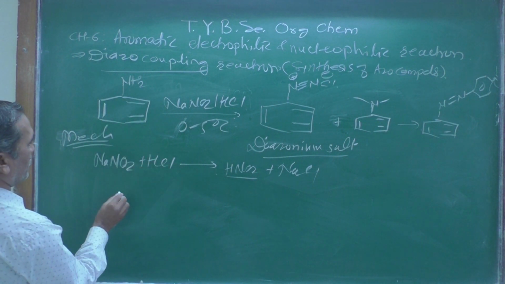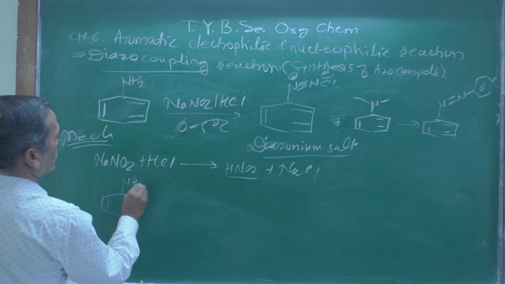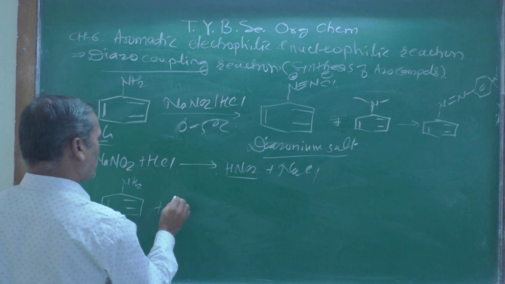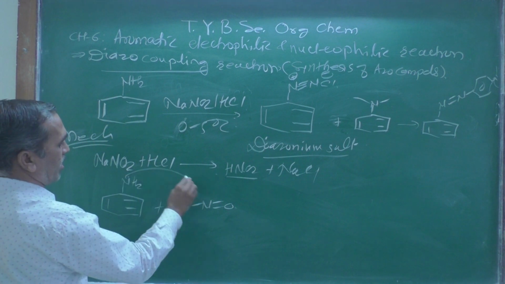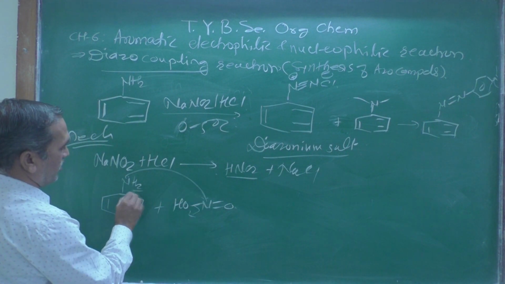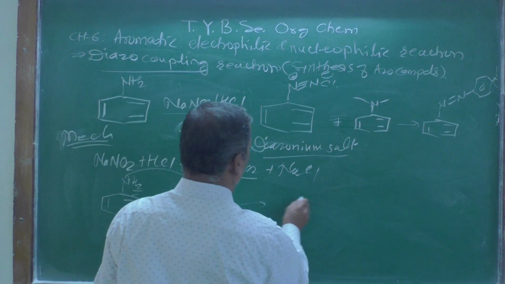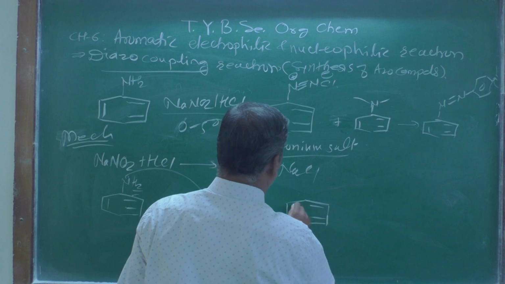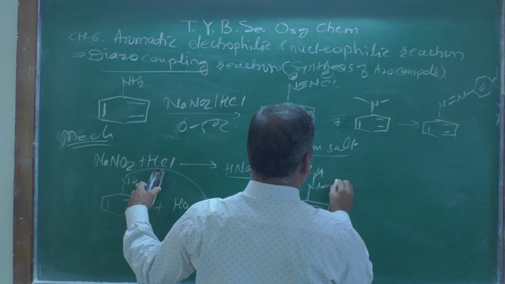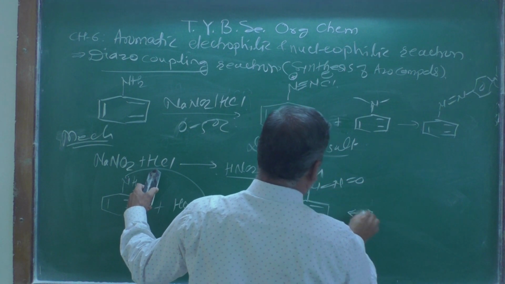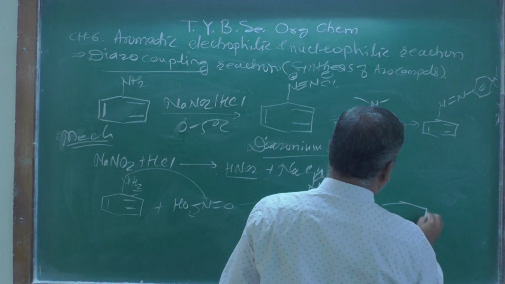We have taken the amine NH2, and then HO, N double bond O, and this is going to react: one H from this aniline and OH from this, and we are going to get the product like this, N with one hydrogen atom, N double bond O, and then by resonance this hydrogen atom goes there, and we get the product.